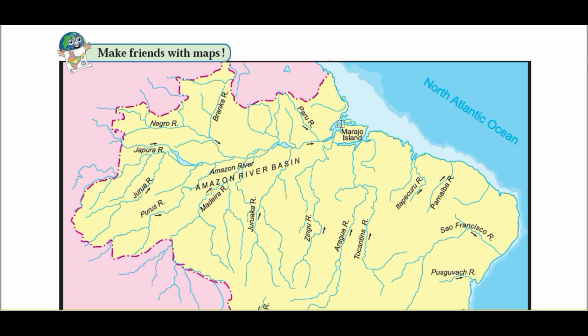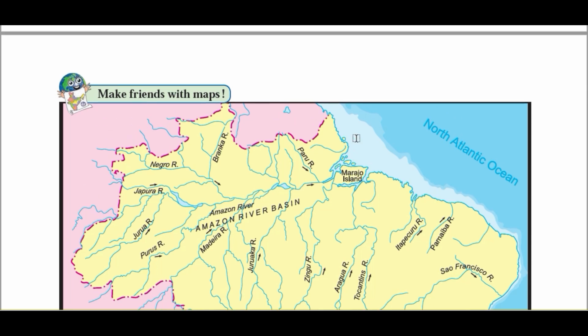Here it is a part of the Atlantic Ocean, but what happened over here near the mouth of this Amazon River, as it is washing out the entire sediment and depositing all these sediments in the ocean near the mouth of this river, there are many small islands forming near the coast. So these are the coastal islands, and this Marajo is the largest island, which is formed because of the deposition of the Amazon River near its mouth.